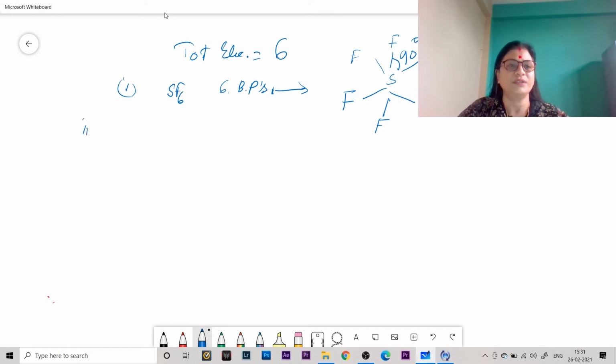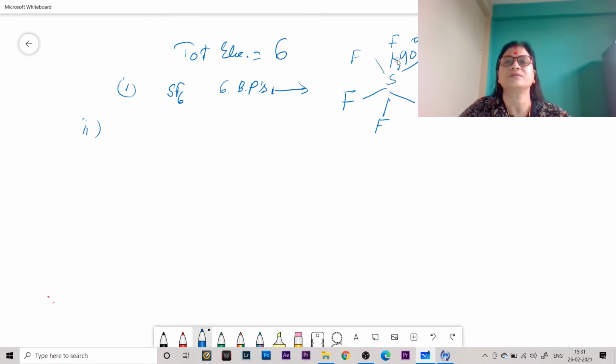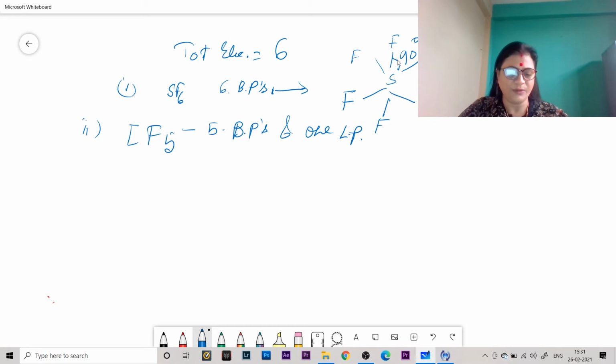If we consider the molecule, suppose IF5, here the iodine atom is surrounded by 5 bond pairs and 1 lone pair. So the structure of IF5 is pyramidal.